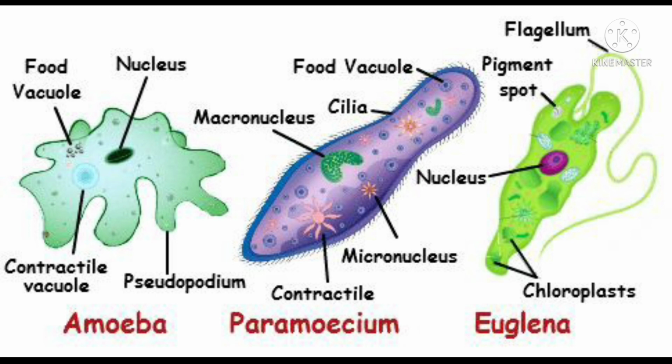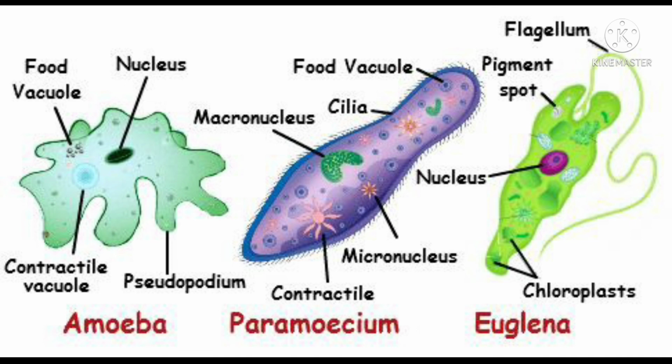The second animal is Paramecium. Paramecium is a slipper-shaped animal. The locomotory organelles present are called cilia. In Paramecium, 2 nuclei are seen. One is called the micronucleus, and the second is called the macronucleus, or meganucleus.